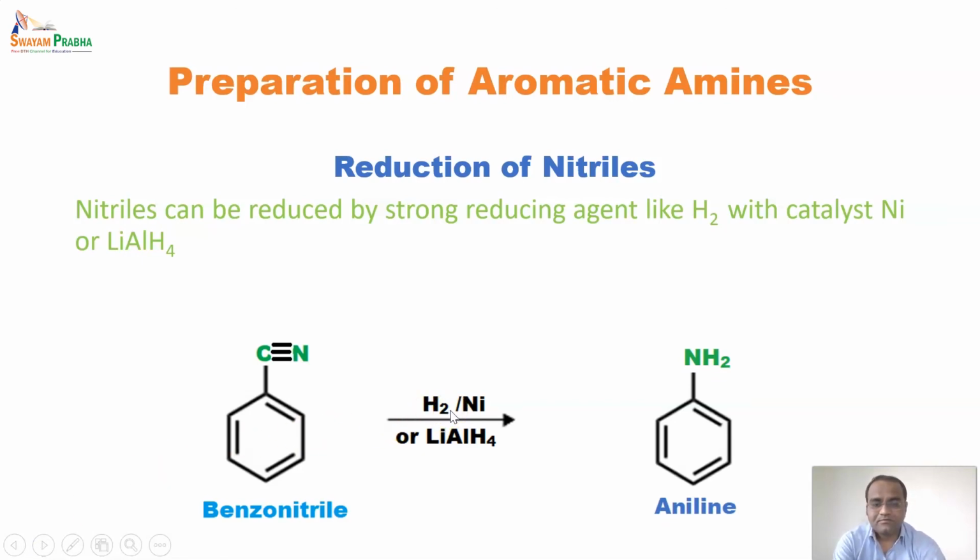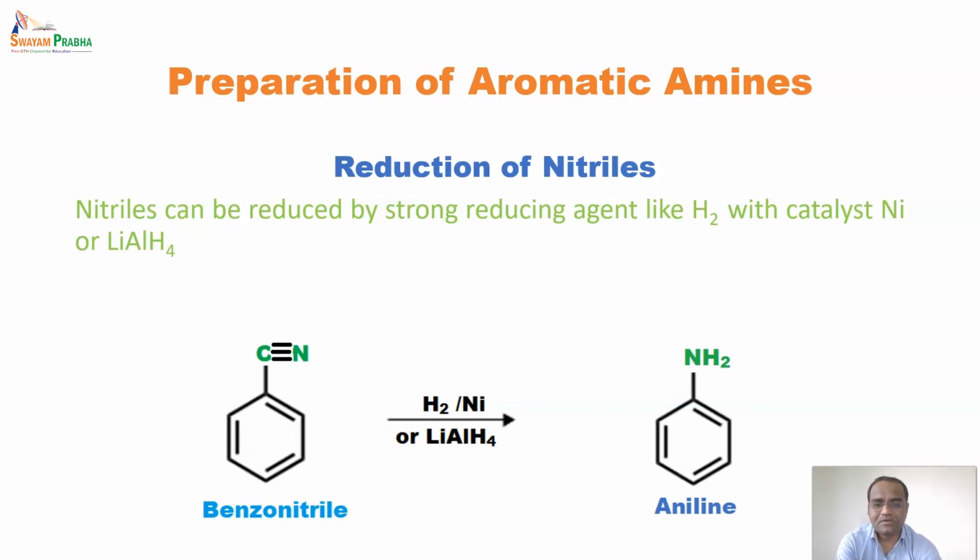So first, hydrogen with nickel. In this case, a high pressure reaction vessel is utilized. Hydrogen is introduced with benzonitrile, and nickel acts as a catalyst. Nickel here means Raney nickel. Raney nickel is an alloy of nickel and aluminum.